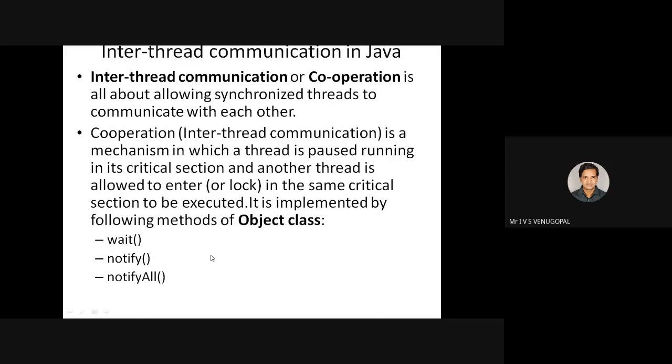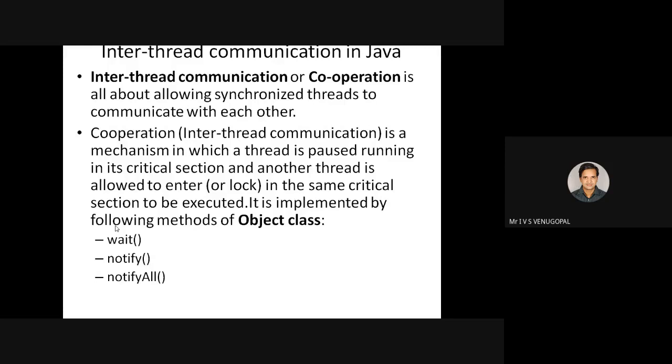Inside a synchronized method or synchronized block, if I call wait, the thread that is currently executing that synchronized method will go into blocked state, and another thread that waits for the synchronized block will execute. After it successfully executes, it will notify, and other waiting threads will execute. So wait and notify are the two methods.